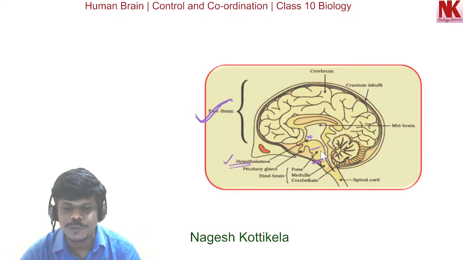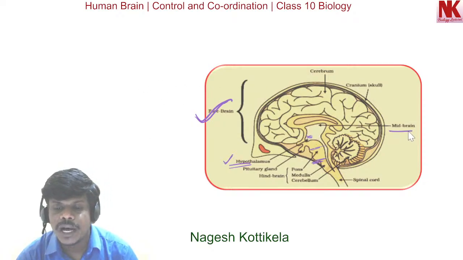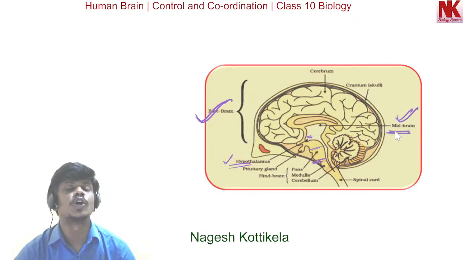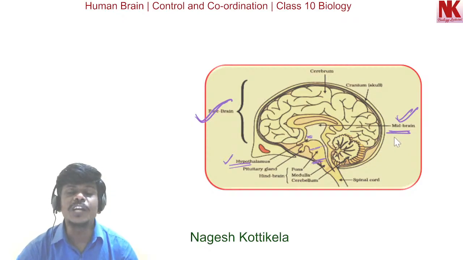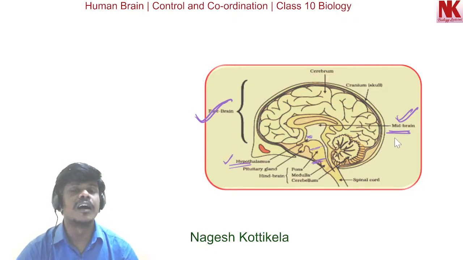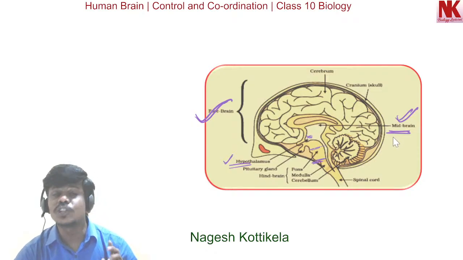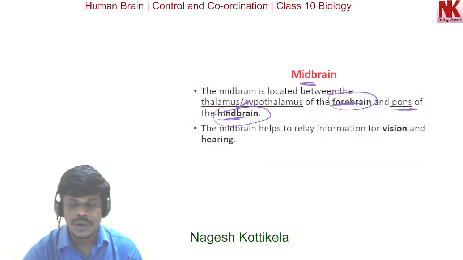So the region above this and below this constitutes the midbrain part of the human brain. The location is between the forebrain and the hindbrain, between the thalamus, hypothalamus of the forebrain and the pons of the hindbrain.